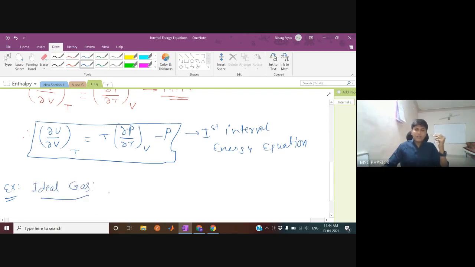Can anybody tell me that in ideal gas, internal energy is a function of which parameters? From your basic 11-12 standard, U is a property of which parameters? If pressure changes, can U change? If volume changes, can U change? Or if temperature changes, can U change? It depends on which parameters for ideal gas.